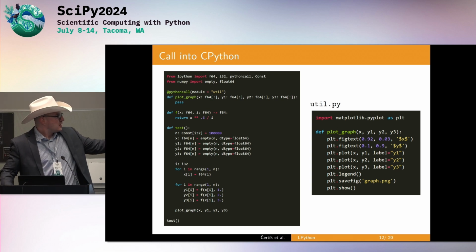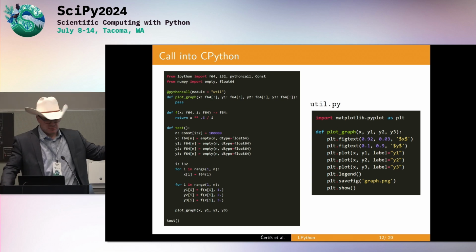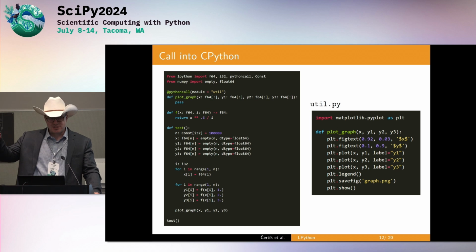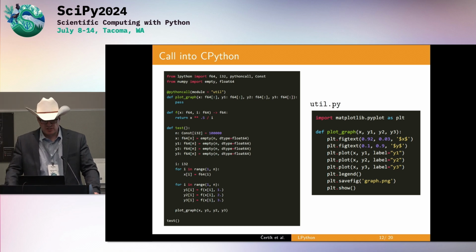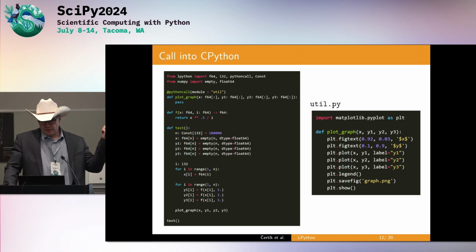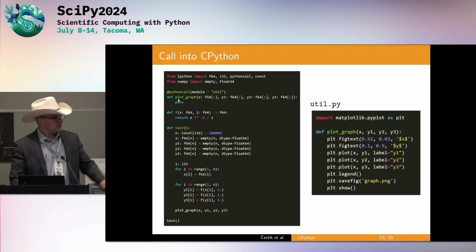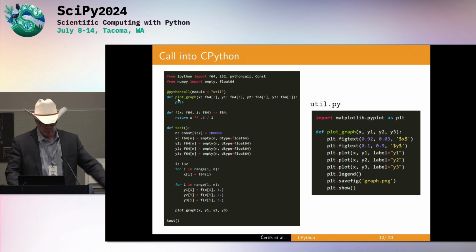On the right, I'm calling matplotlib to do some plotting, let's say. And on the left, I'm calling that function plot graph, and I give it numpy arrays. Well, they become numpy arrays in CPython. In our case, it's just arrays. And then you can see the plot graph function being called at the bottom.